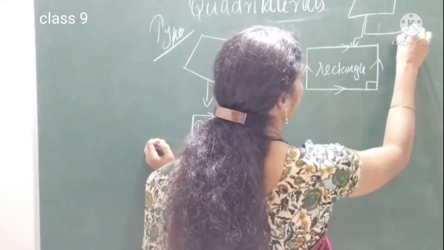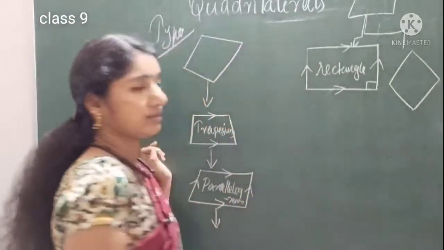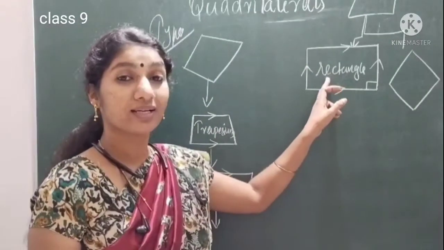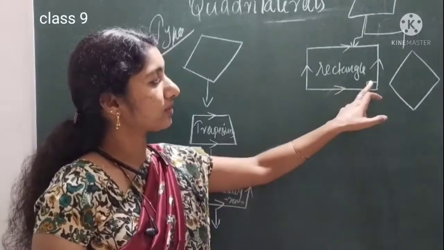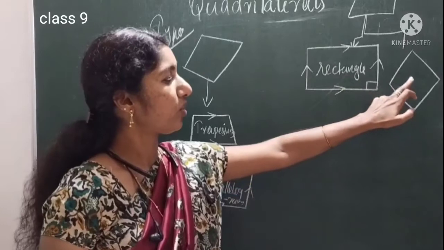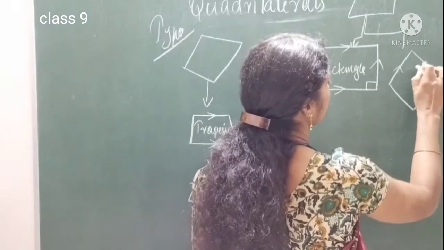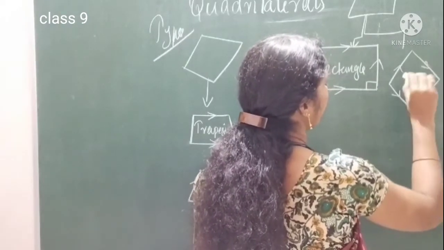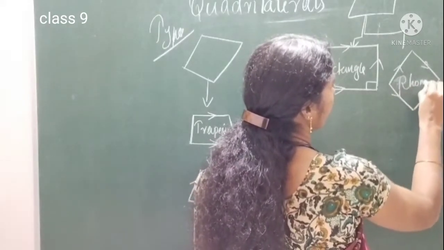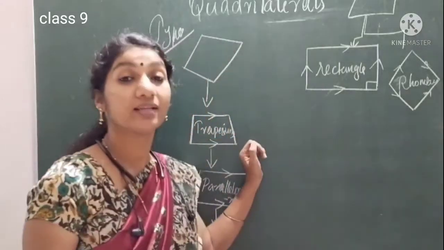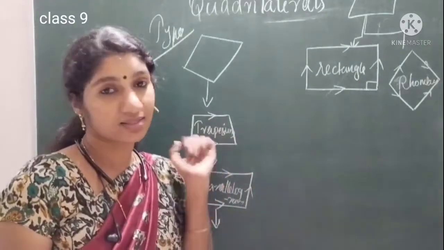And from the parallelogram, if all angles are equal, that time only we will get all 90 degrees. So all angles are equal, we can call it a rectangle. If all sides are equal in a parallelogram, that means the pairs of opposite sides, these two parallel and these two parallel, and all sides are equal, we can call it a rhombus. A parallelogram will become a rhombus when all its sides are equal. A parallelogram will become a rectangle when all its angles are equal.